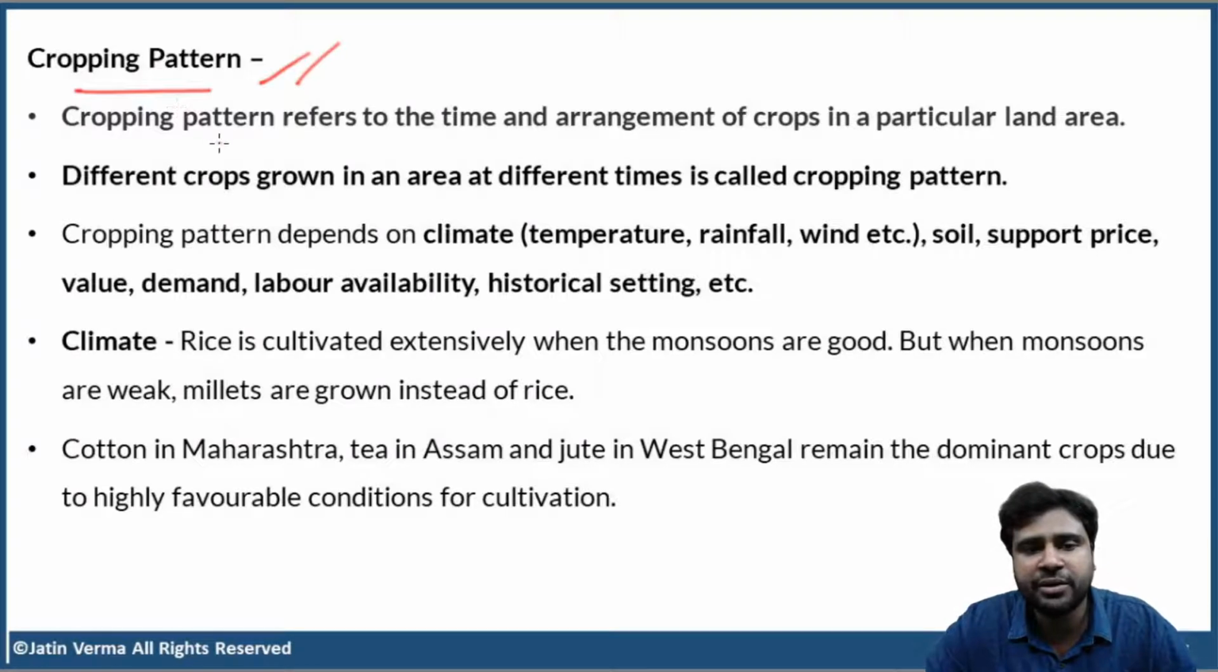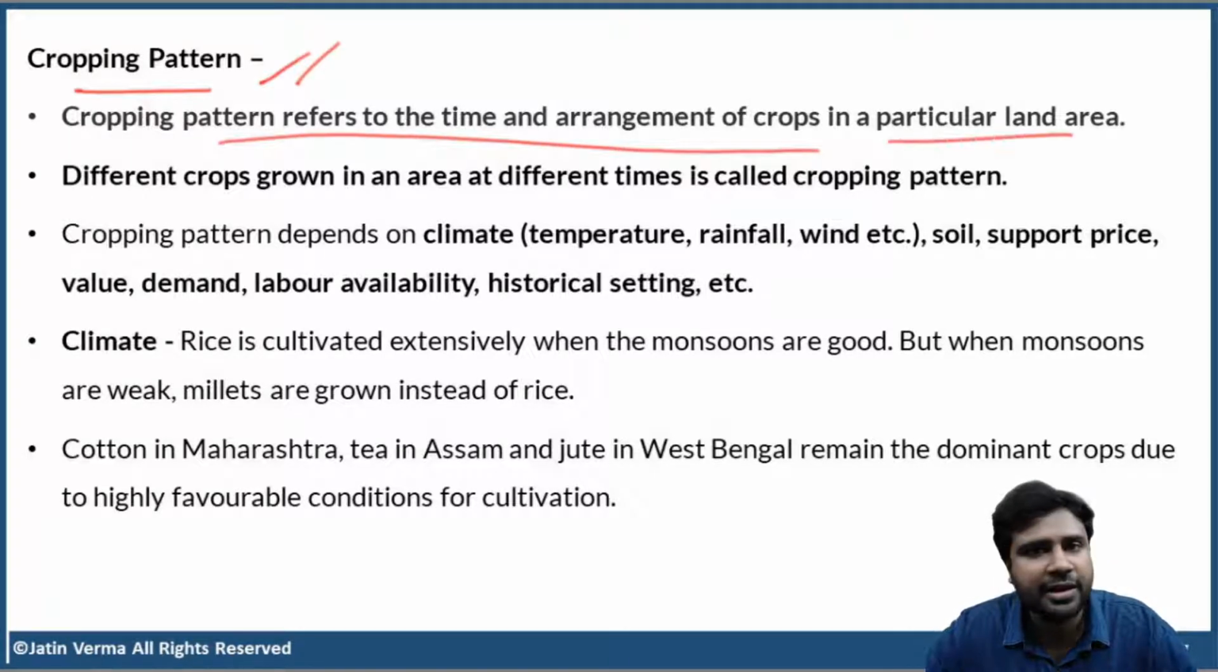So, cropping pattern refers to the time and arrangement of crops in a particular land area. Different crops are grown in an area at different times. That is called cropping pattern. As simple as that. Clear, right?